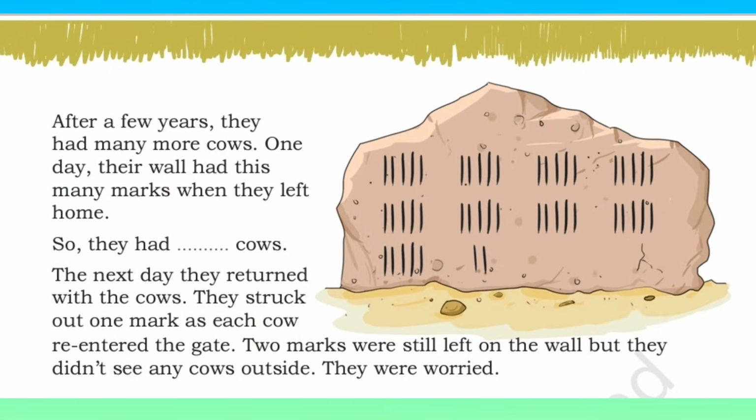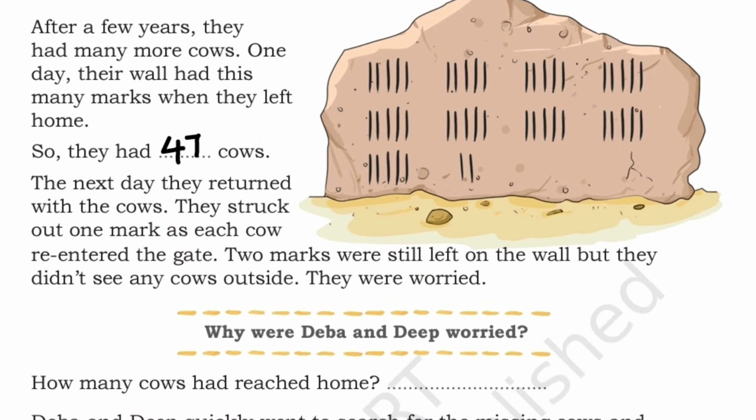So they had 47 cows in total. The next day they returned home and they struck out one mark as each cow re-entered the gate. But they still found 2 marks left, which means 2 cows were still outside and they couldn't find them. So now they were worried about those 2 cows and started searching. Why were Deba and Deep worried? They were worried because 2 cows were still missing.